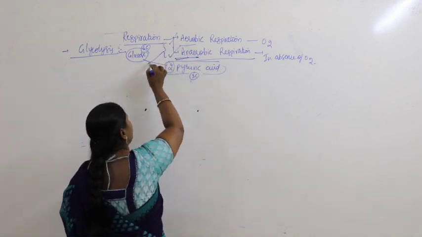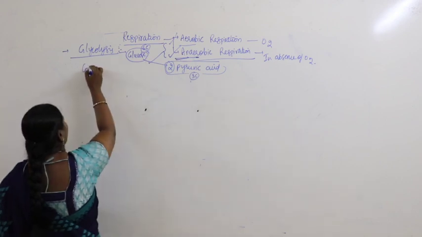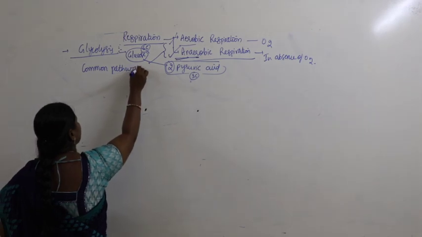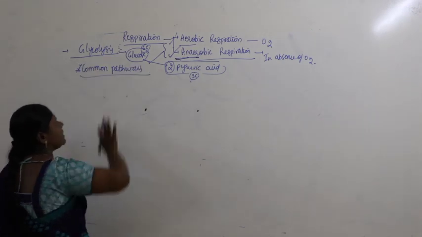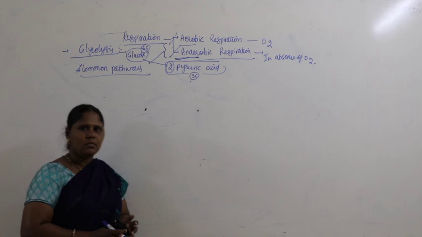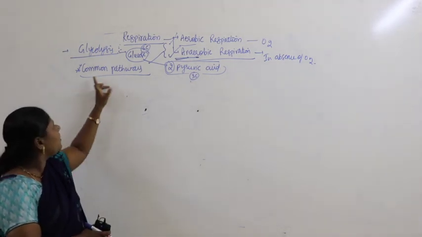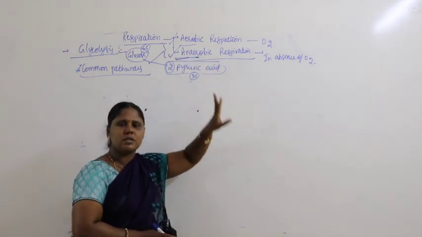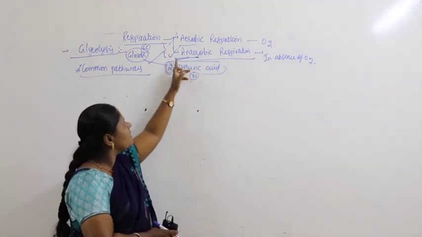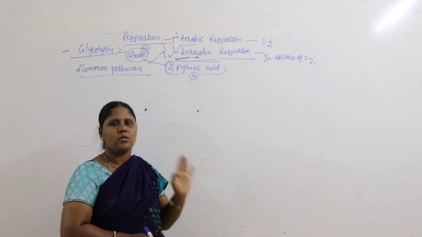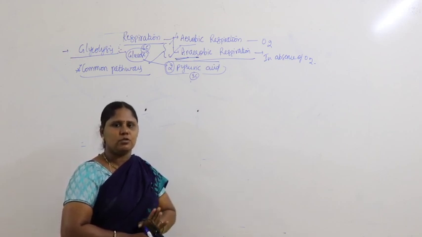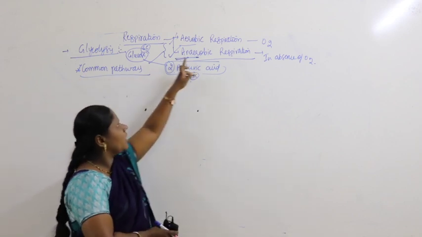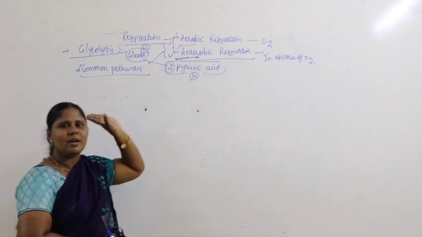In both cases, aerobic respiration as well as anaerobic respiration, the common pathway which occurs is glycolysis. I repeat again, the first step in aerobic respiration is glycolysis, and in anaerobic respiration also the first step is glycolysis. Whenever you get the very important question, what is the common pathway between aerobic and anaerobic respiration, it is nothing but glycolysis.